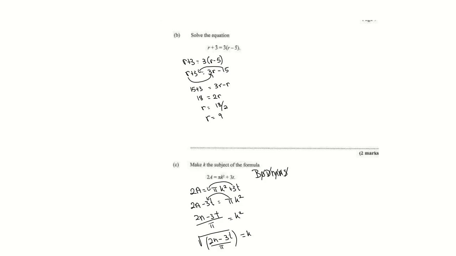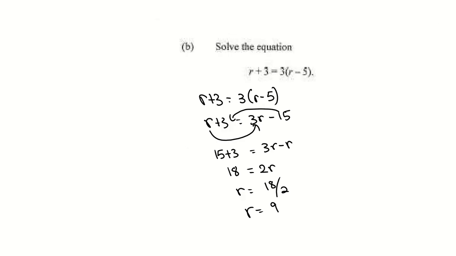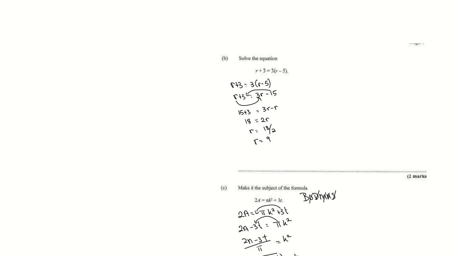The next question says, solve the equation. That is so fuzzy. Hold on. Solve the equation. 3 times r is 3r. 3 times minus 5 is 15. So you make r the subject and you're going to get 9. Again, when you're making something the subject, go backwards from BODMAS, please.